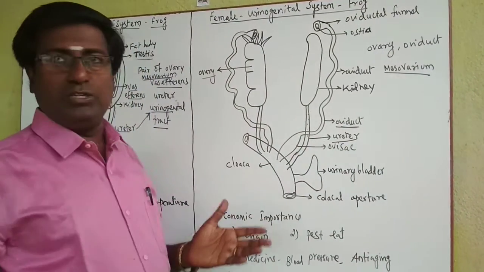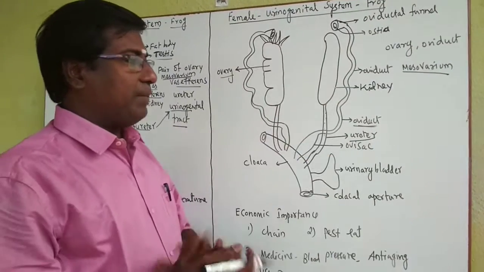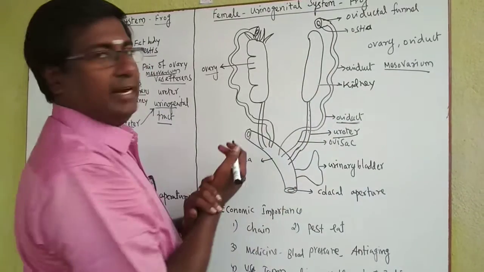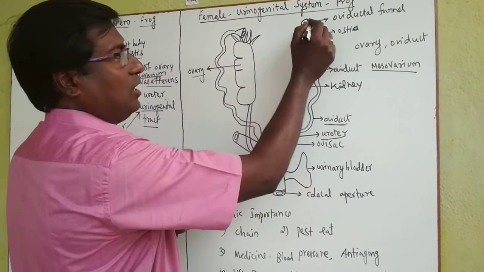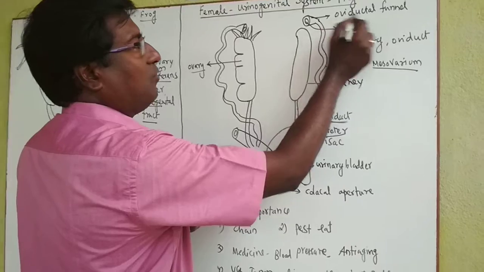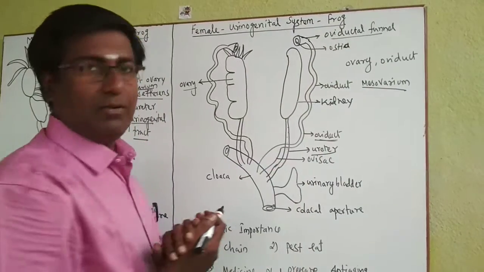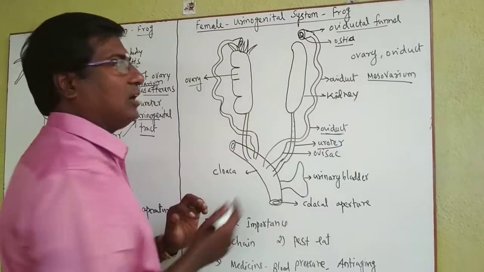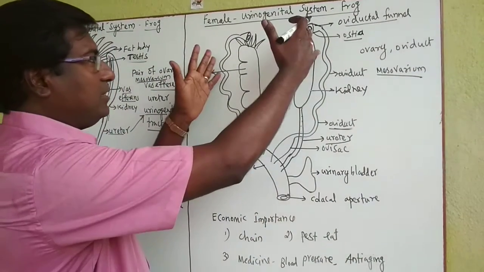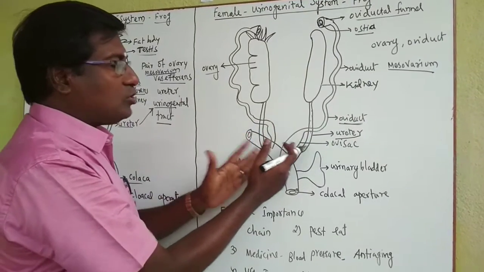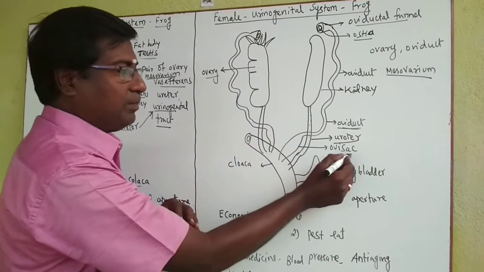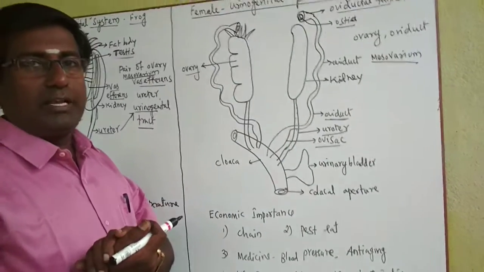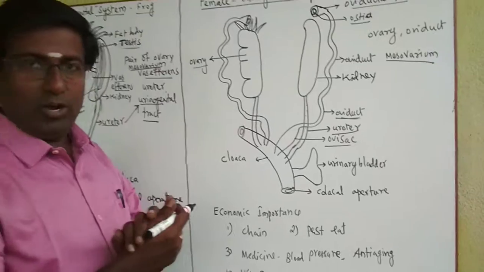So here, no urinogenital duct. The separate oviduct and separate ureter are there. And see, the pair of oviducts are dilated, and the anterior region of this oviduct forms a funnel-like structure that is called the oviducal funnel. In this oviductal funnel, there is an opening, and that opening is called the ostia. And see, both oviducts in the posterior region are dilated to form the ovisac. This is a sac-like structure, which temporarily stores the egg before releasing into the cloaca.